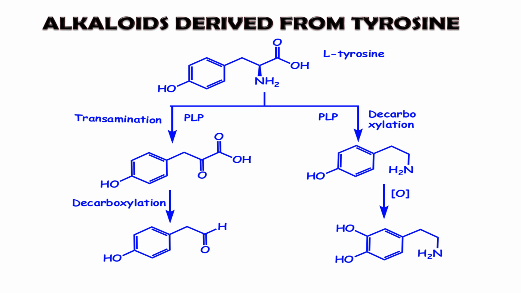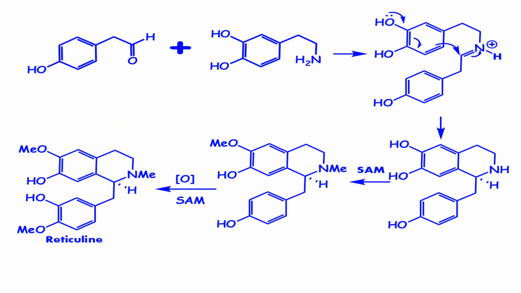So the next one is an alkaloid derived from tyrosine. Tyrosine is an aromatic amino acid. This tyrosine can undergo transamination by PLP so as to form this intermediate. Again, decarboxylation by PLP also takes place to produce this intermediate. Now this intermediate can undergo oxidation as well as decarboxylation so as to produce these two intermediates. Again, these two intermediates can react with each other so as to produce what? Reticuline. Reticuline is an alkaloid which can be generated from tyrosine as a precursor, supported or mediated by different secondary modifications, especially methylation as well as oxidation.